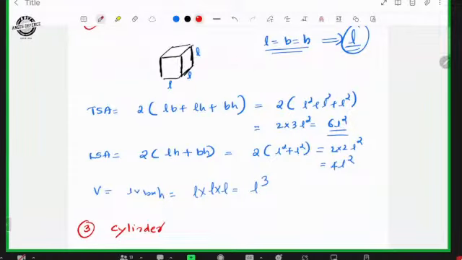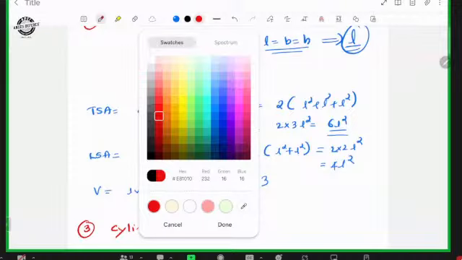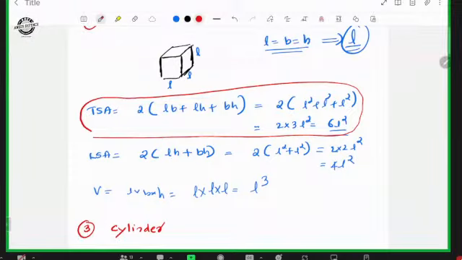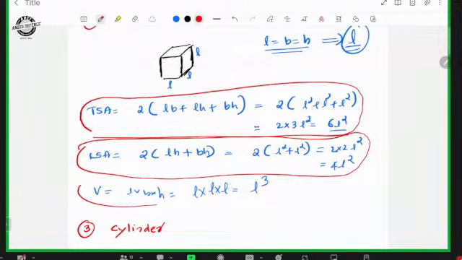So here, total surface area 6L square. Lateral surface area 4L square. Volume L cube.